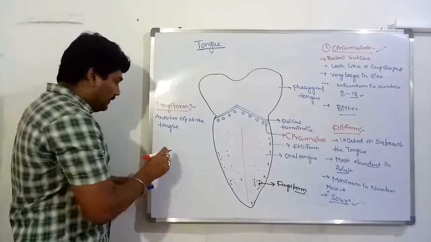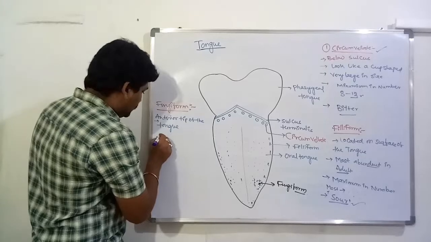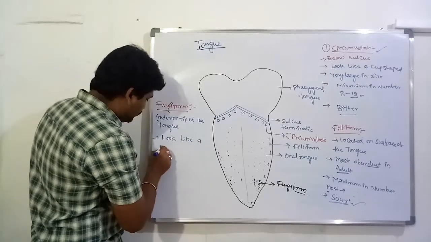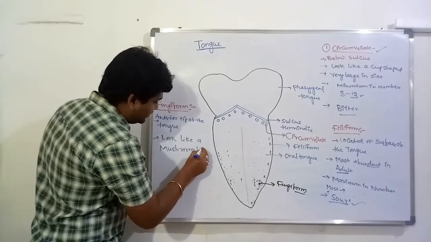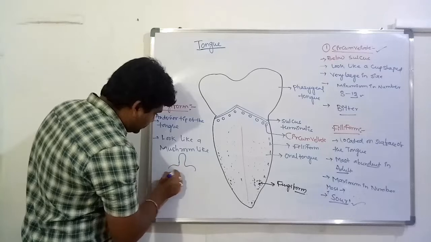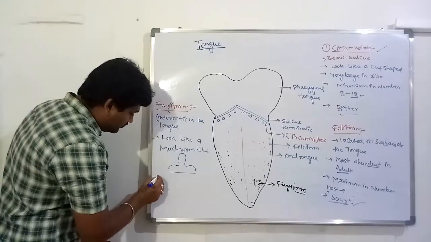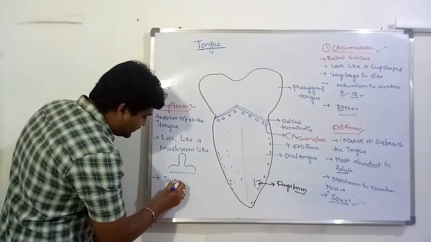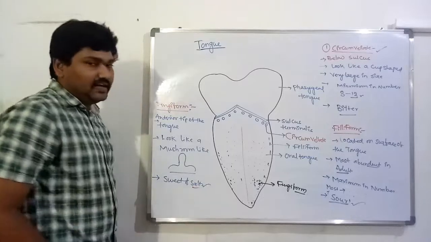They look like a mushroom-like structure, like this. So these are for the perception of sweet and salt.